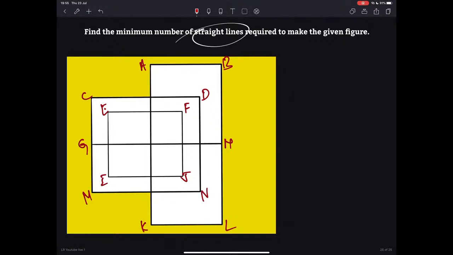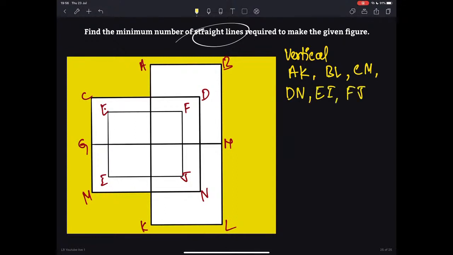Okay, let us look at vertical lines first. AK, BL, CM, DN, EI, FJ. Okay, so these are the vertical lines. Did I miss any vertical line? I guess not. Okay, let us look at the horizontal lines.